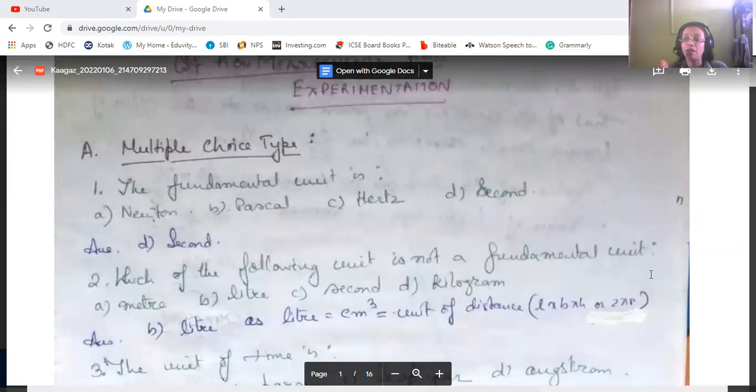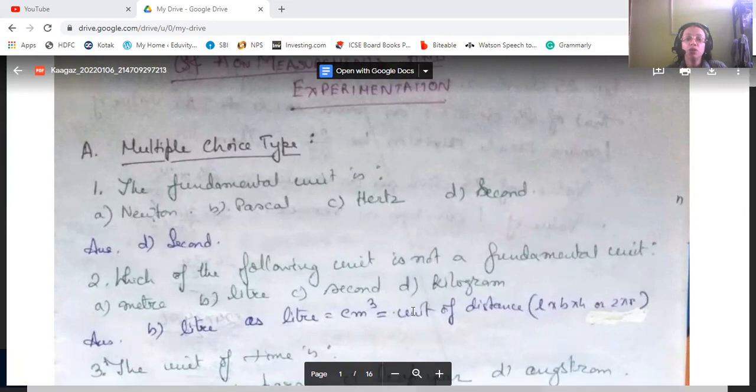And when you multiply the centimeter 3 times, that makes a derived unit. Centimeter cube means multiplying centimeter 3 times, and that becomes the liter. That liter is a derived unit, it's not a fundamental unit. I think you have understood.